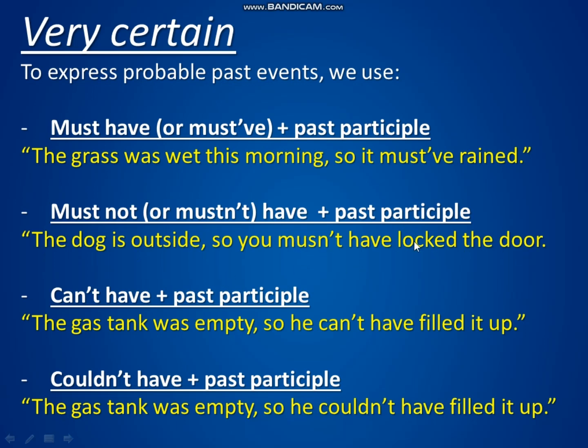Mustn't have. Now, we also have can't have and the past participle, or couldn't have and the past participle. And these are the same. They are obviously spelled and pronounced differently, but they mean the same thing. The gas tank was empty, so he can't or couldn't have filled it up.